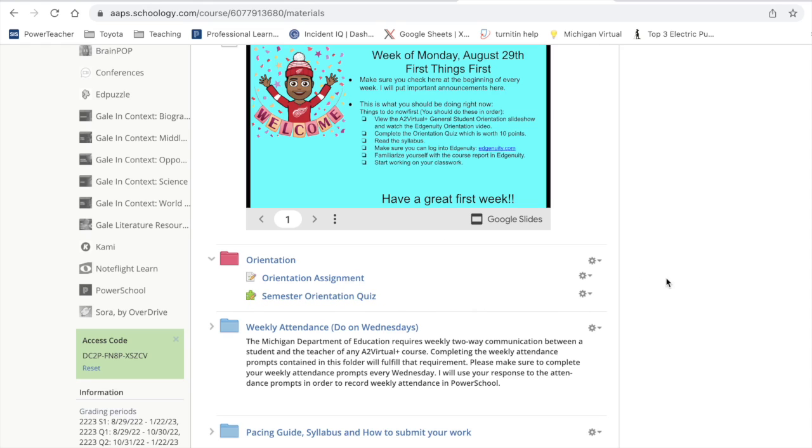All this orientation stuff is worth 1% of your overall grade in this course. The other 99% will come from the work that you do in Edgenuity. So just keep that in mind.